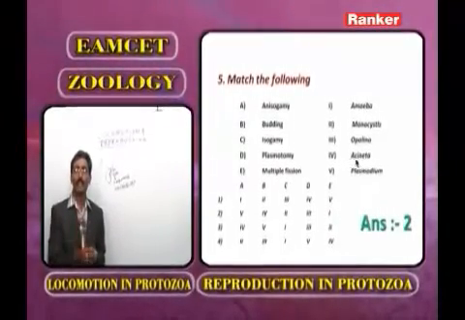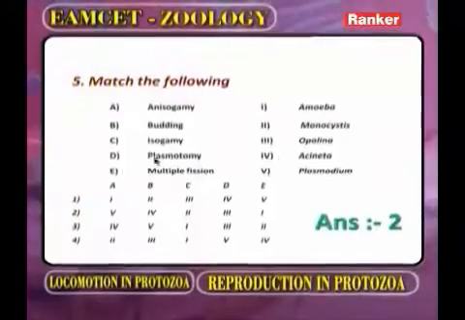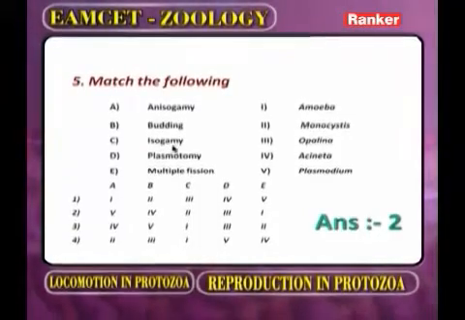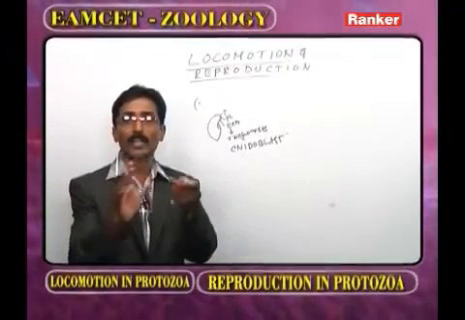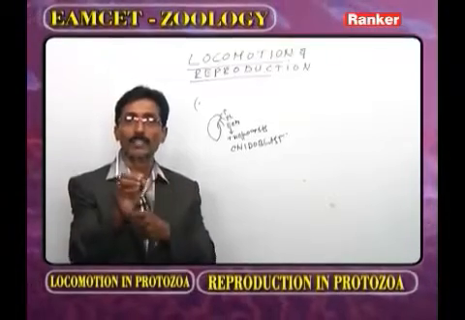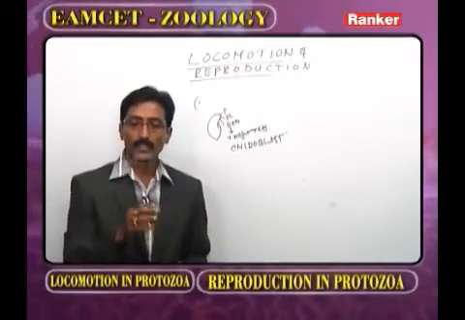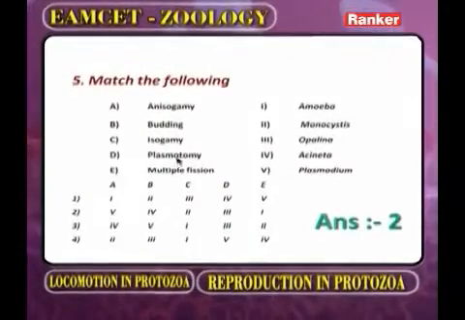Now here, what is the example for budding? Acineta. What is meant by isogamy? The fusion of similar gametes. Iso means similar, aniso means dissimilar. Isogamy, the fusion of similar gametes. What is the best example? Monocystis.